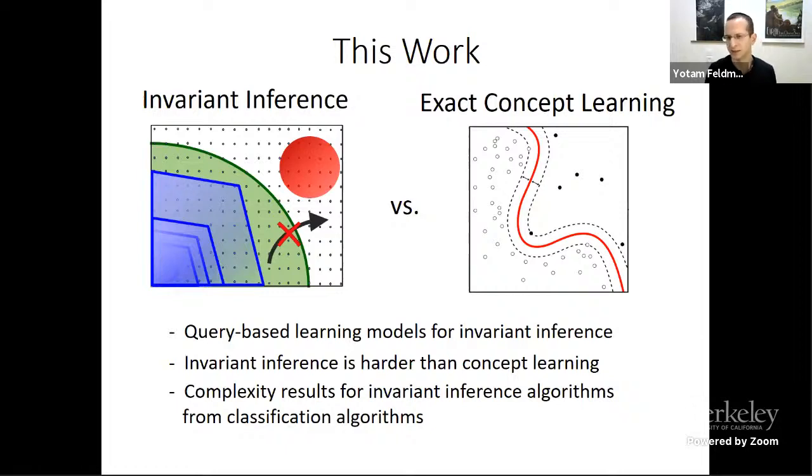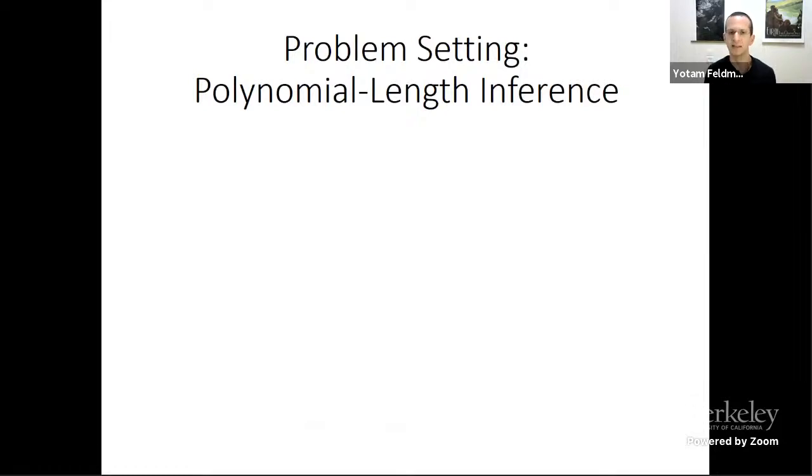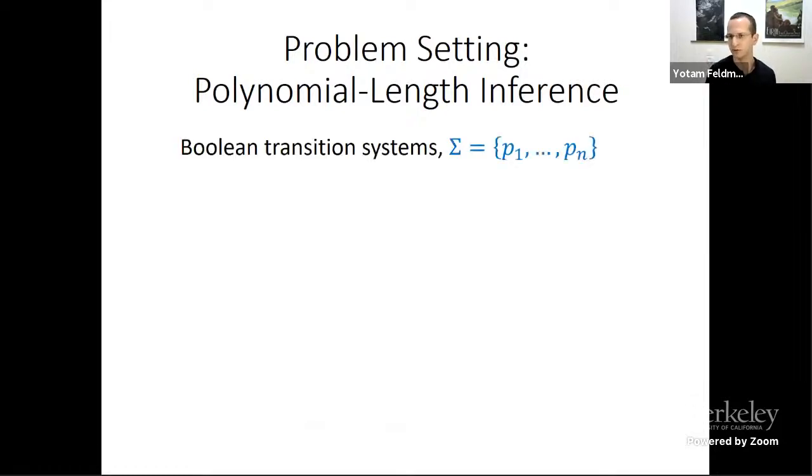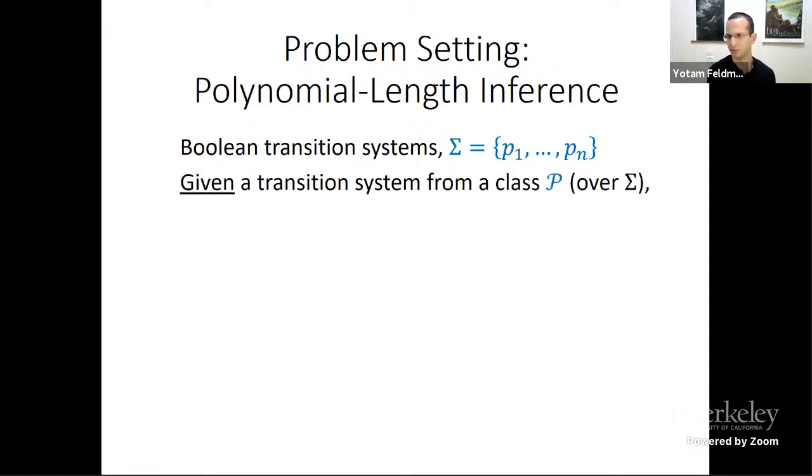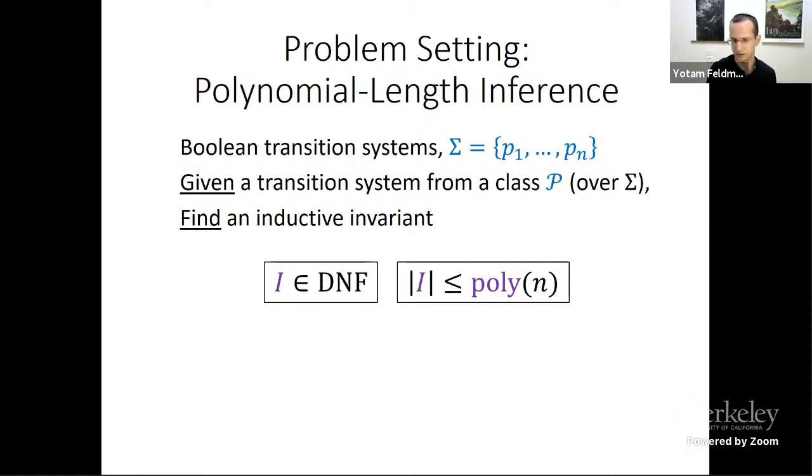Okay, so let's start by being specific about the setting. We're interested in Boolean transition systems, Boolean programs over n propositional variables. And the problem is, given a transition system from a certain class, we want to find an inductive invariant from an expressive language, like a rich syntactic form of DNF formulas, disjunction of conjunctions, not merely conjunctions.